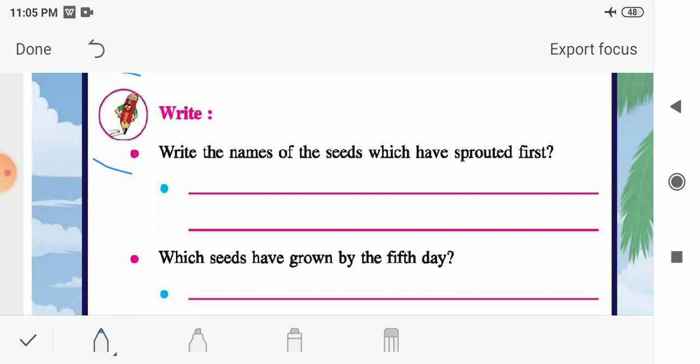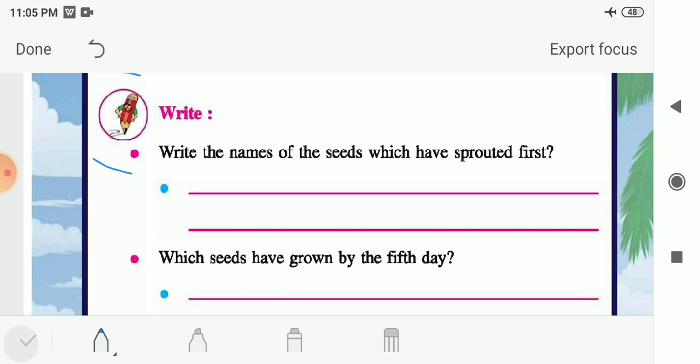So here the first question is given to you. Write the names of the seeds which have sprouted first. You have to write from the seeds that you have taken. You have to write the name of the seeds which have sprouted, or in which you have found the green shoot coming out from the soil first. So you have to write the name of the seeds in which you have found this.